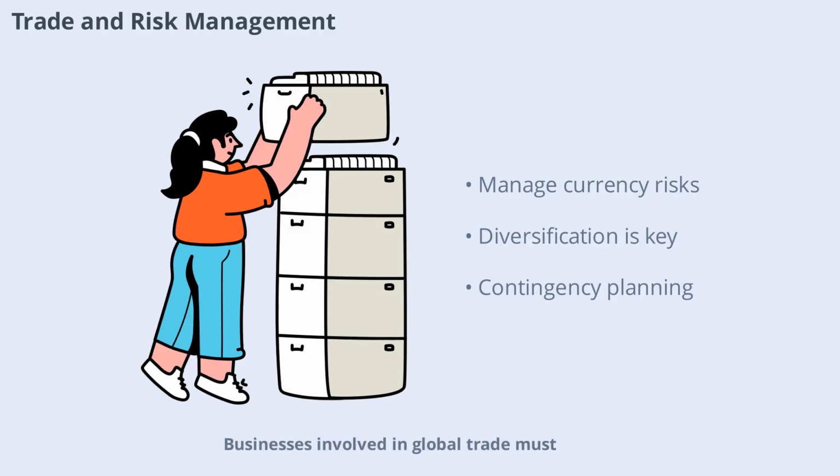Businesses involved in global trade must manage risks such as currency fluctuations, political instability, and supply chain disruptions. Effective risk management strategies include diversification, insurance, and contingency planning. Understanding and mitigating risks is essential for maintaining market stability.